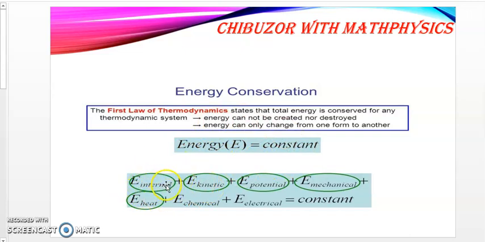If you take internal energy and add kinetic energy, you will get another form of energy, which is potential energy. This will give you another form of energy, which is mechanical. We have heat and we have chemical, and this also will be constant. So all these forms of energy, internal energy, kinetic energy, potential energy, mechanical energy, heat, plus chemical and electrical energy, will be constant in respect to the first law of thermodynamics.